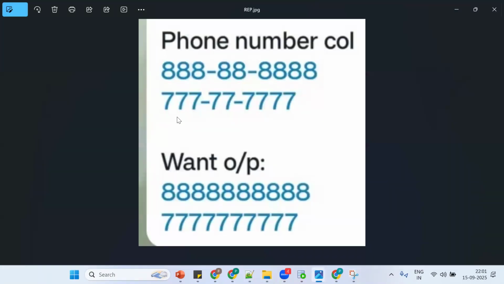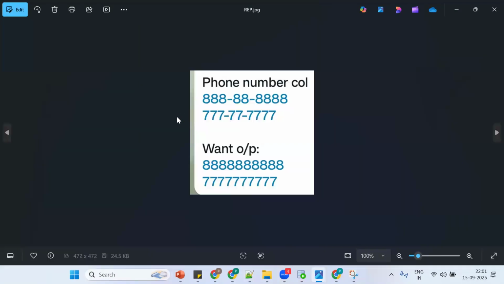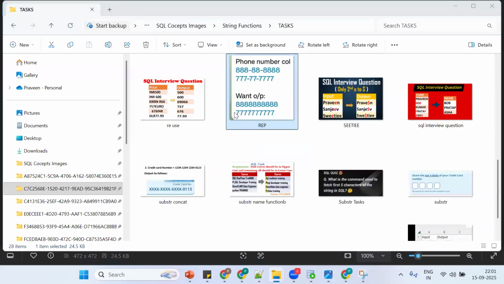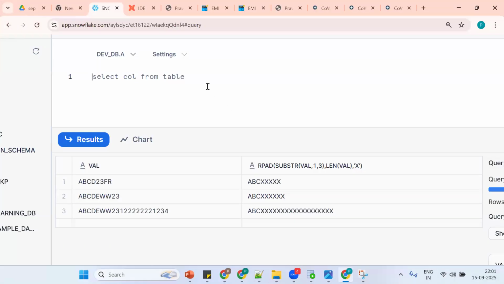Now what happened? Now I want to remove hyphens. How to remove hyphens? Replace. Using the replace function, we can make it work.